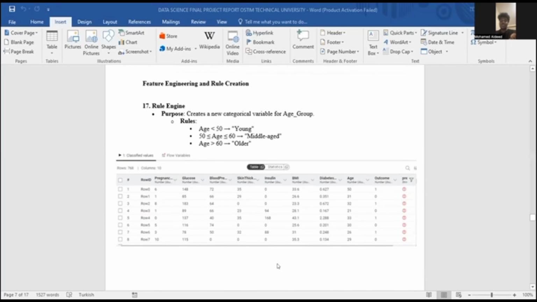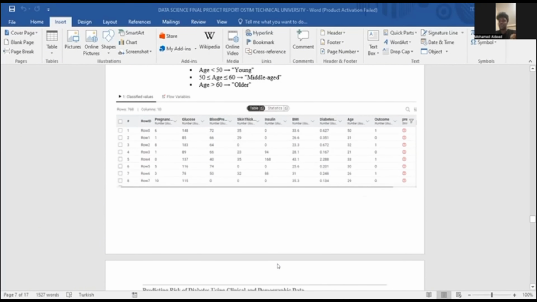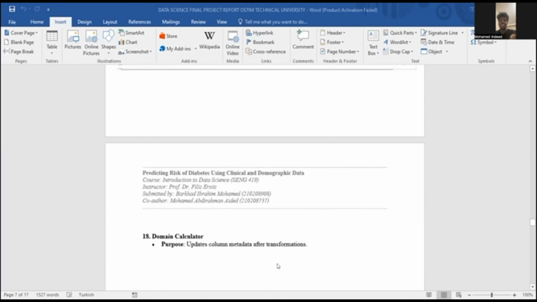EDA helps us to understand the data distribution, identify patterns, and detect potential outliers. The key findings were descriptive statistics. We also use histogram patterns, and we also use scatter plots.